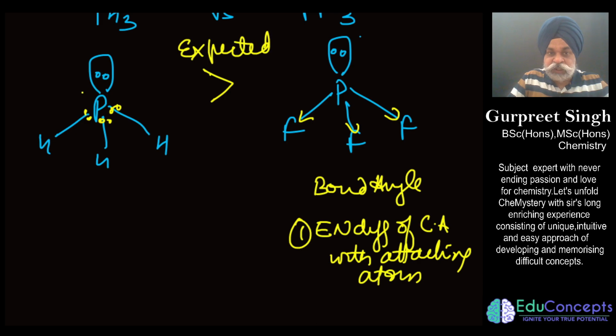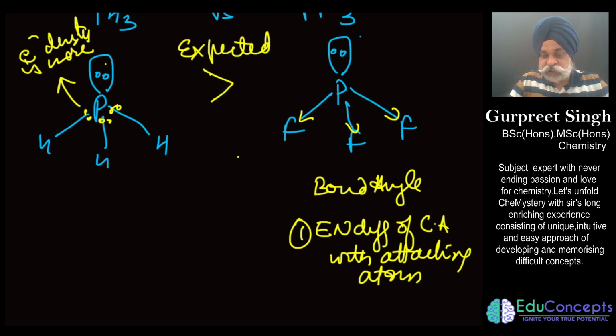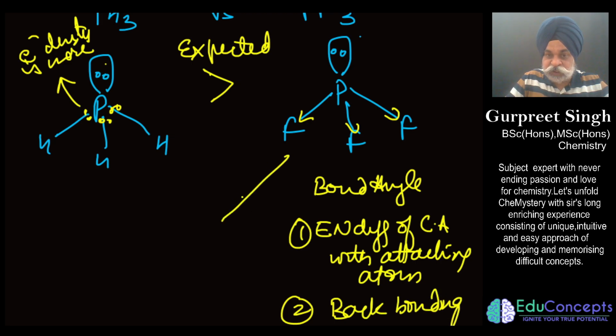Why? Because the electron density is more. But as a matter of fact, the order is reversed, because it is going to engage in back bonding. Which part is going to engage in back bonding? This one. Why?